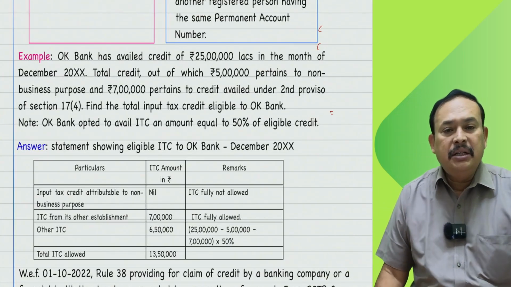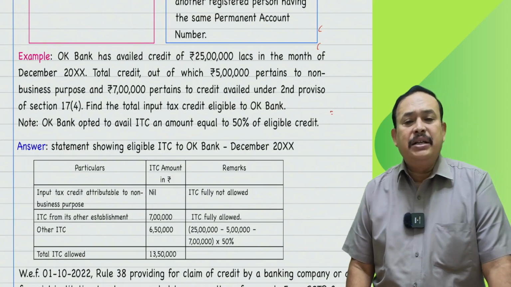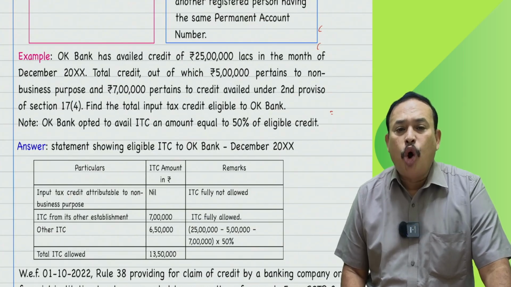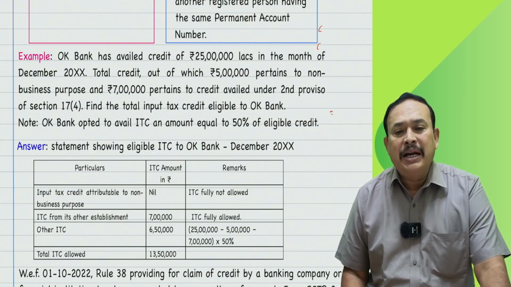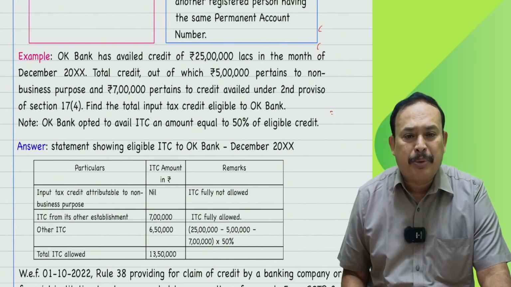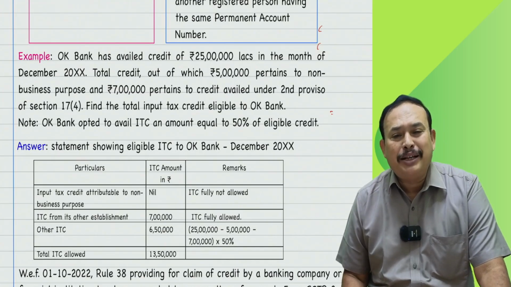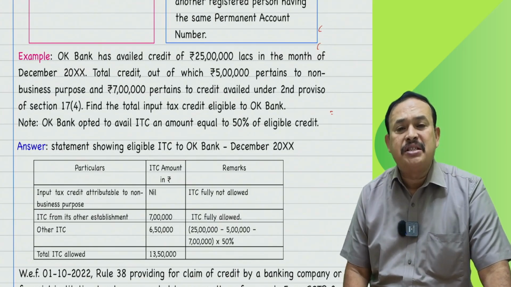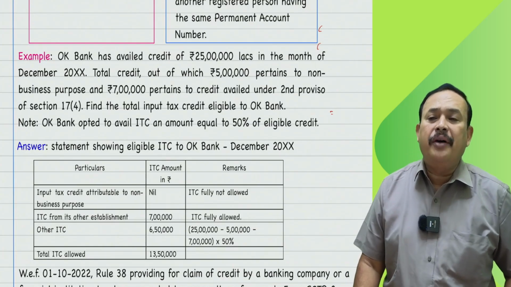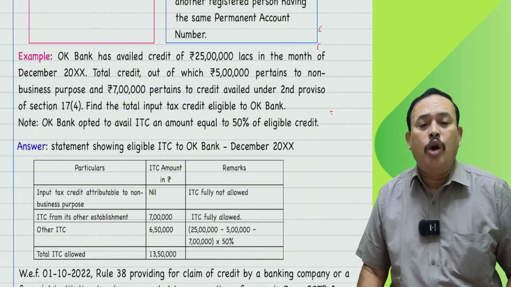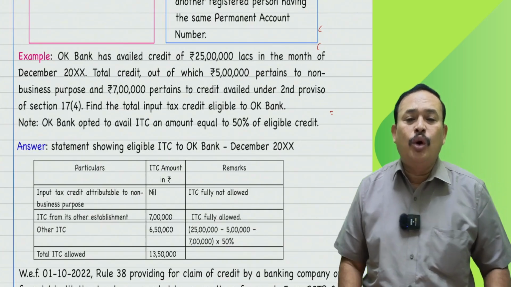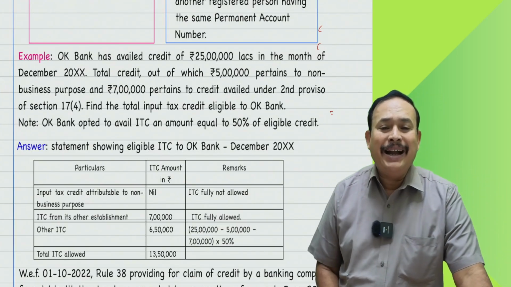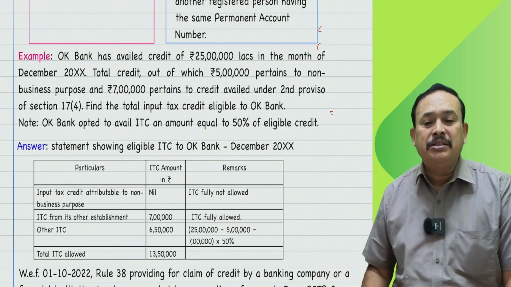OK Bank has availed credit of 25 lakhs in the month of December, out of which 5 lakh pertains to non-business purpose and 7 lakhs pertains to credit availed under the second proviso of section 17 subsection 4 of the CGST. Find the total input tax credit eligible to OK Bank. OK Bank opted to avail ITC an amount equal to 50% of eligible credit.